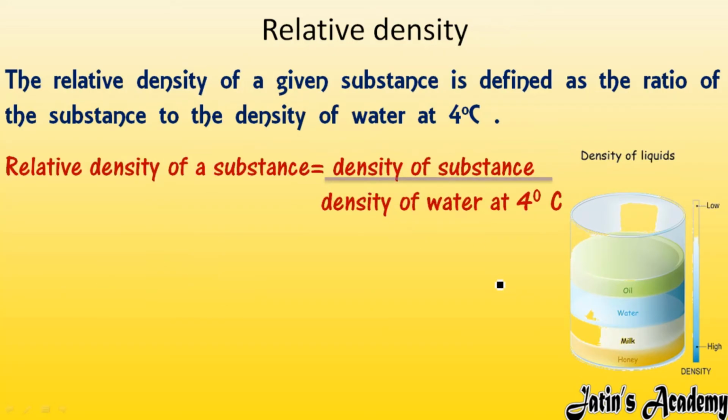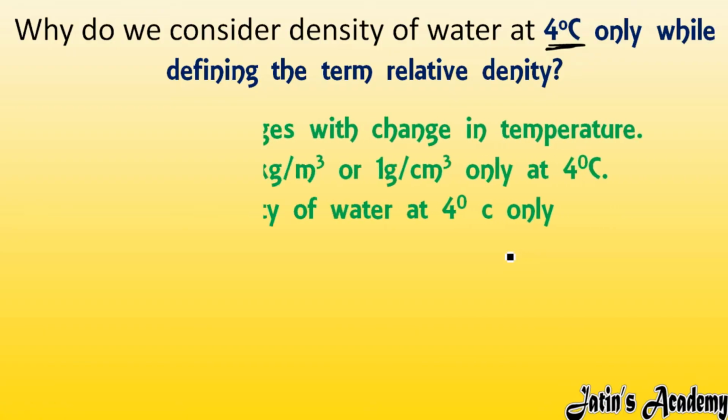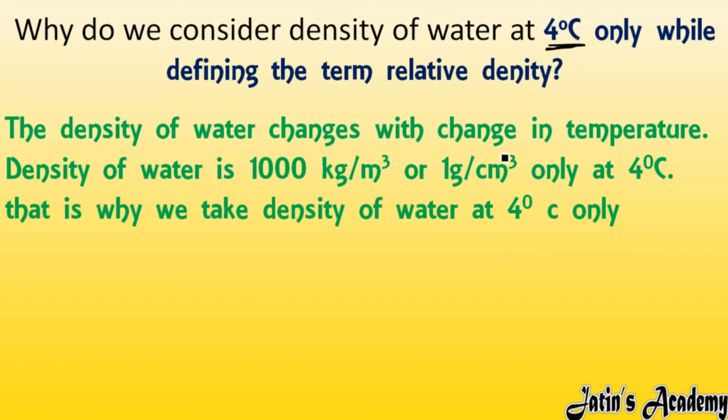So here we have the formula: relative density is equal to density of substance over density of water at 4 degrees Celsius. So here we have the question for you. Why do we consider density of water at 4 degrees Celsius only? Why are we defining the term like this? What is the reason for this? See the answer carefully. The density of water changes with the change in temperature. Whenever we give temperature to any solid, liquid or gas, the particle arrangement is going to change, meaning mass per unit volume is going to change.